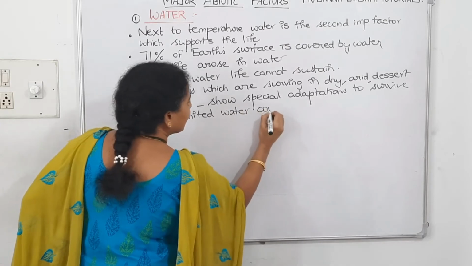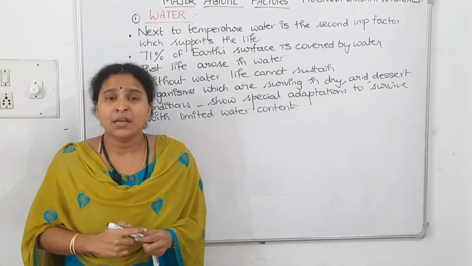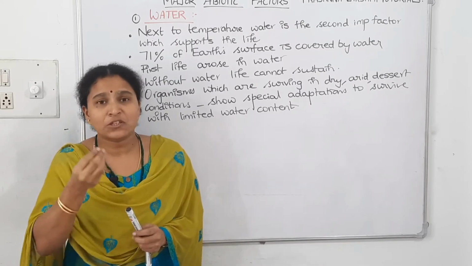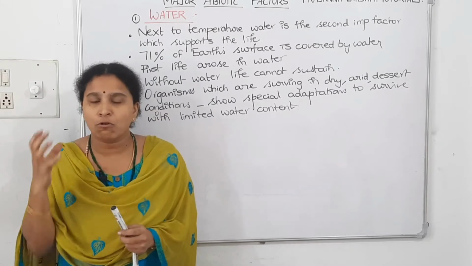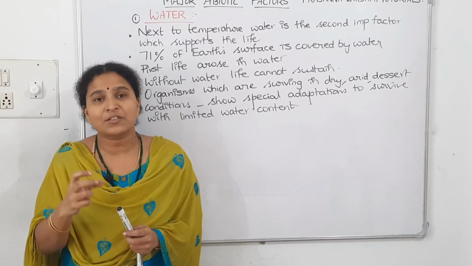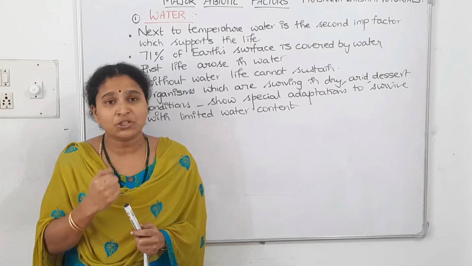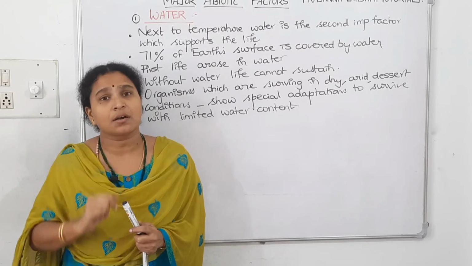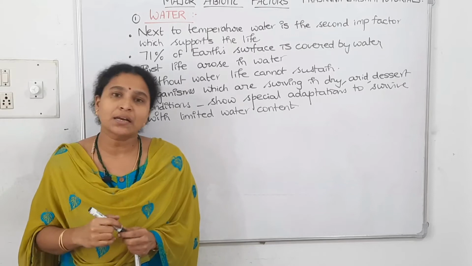For example, take plants like cactus. Why are the leaves modified into spines there? Because we know that the leaf has stomata, and stomata are the place through which water escapes as water vapor. To hold that water, the leaf should have sunken stomata. For that, the leaf has to reduce its surface area, so it has modified into a spiny structure. And as I told in animal adaptation, the kangaroo rat will survive its whole life without drinking a sip of water. How does it do that? Because it can generate its water by metabolism. We call it metabolic water.